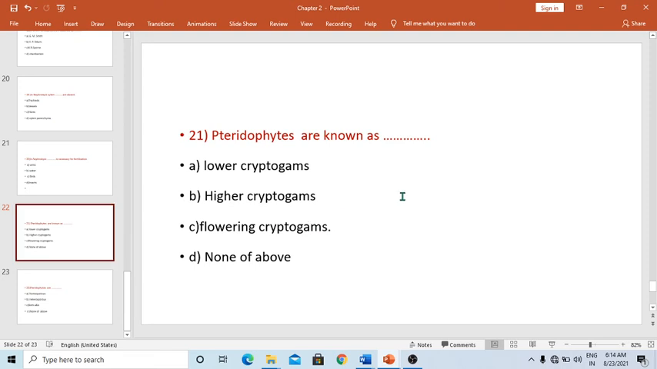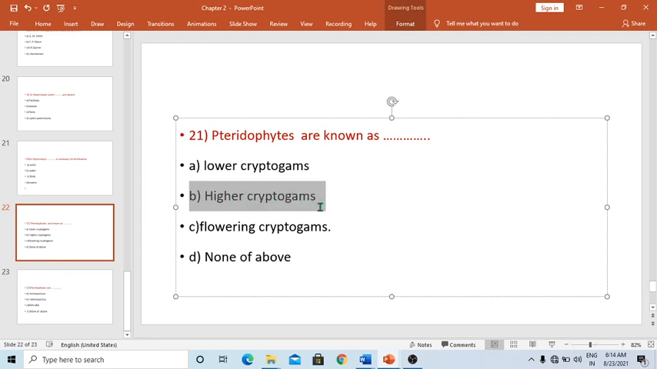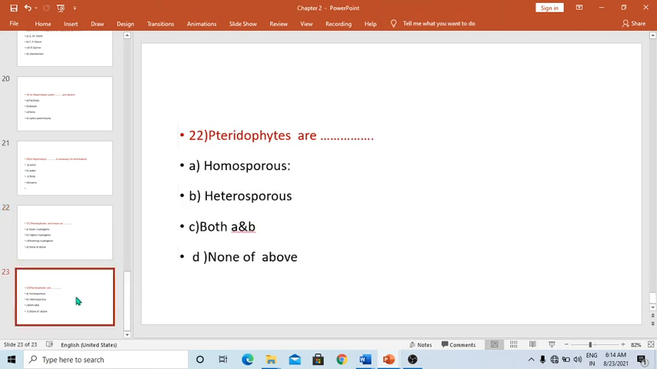Pteridophytes are known as, in evolution, the higher cryptogams. So the correct answer is higher cryptogams, because algae and fungi, and all the bryophytes, are known as the lower cryptogams. So the higher cryptogams are pteridophytes. So the correct answer is higher cryptogams.